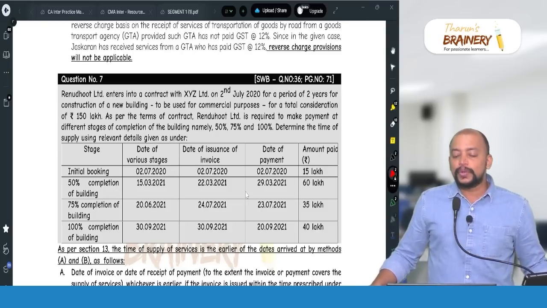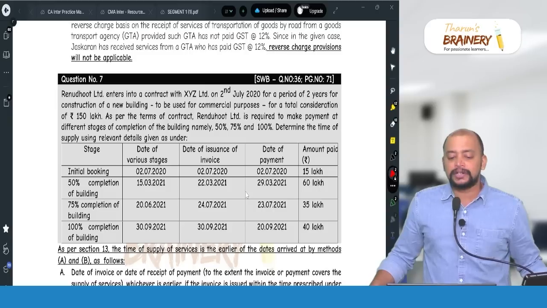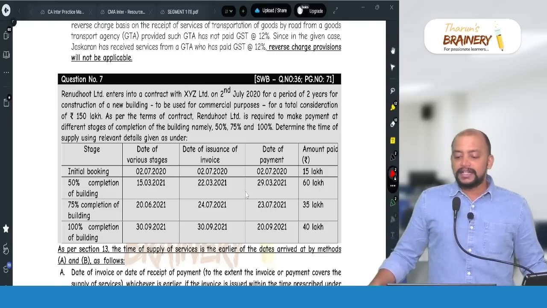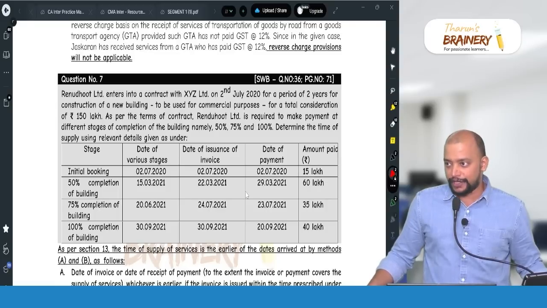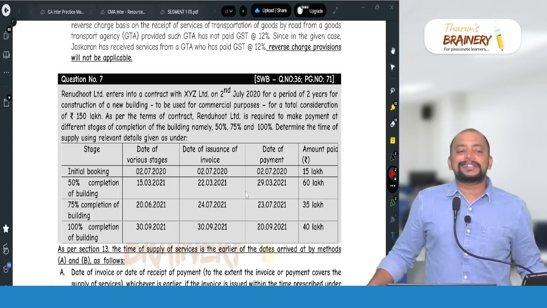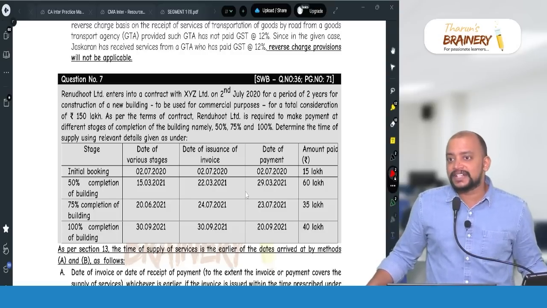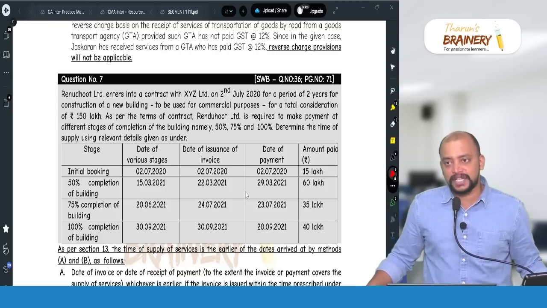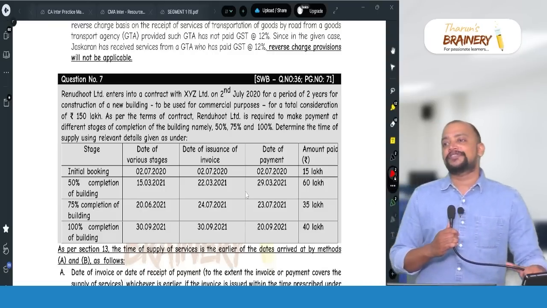Here it takes 2 years for construction of a new building and there is a periodic payment obligation, and whether the due date of payment is ascertainable from the contract or not, we need to see. If due date of payment is ascertainable from the contract, as per section 31 of the CGST Act, section 31 subsection 5, continuous supply of services. So if due date of installment is ascertainable from the contract, the due date of installment is the due date